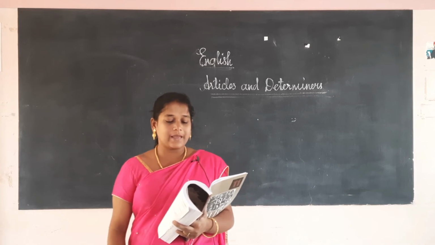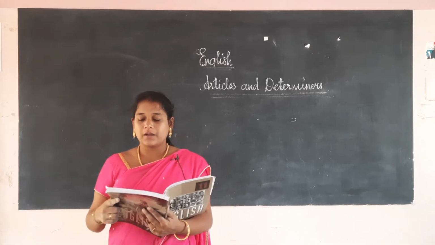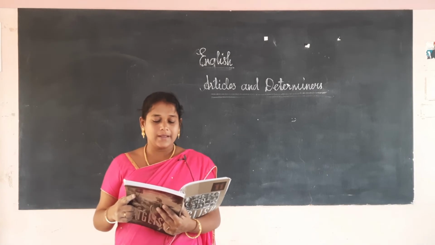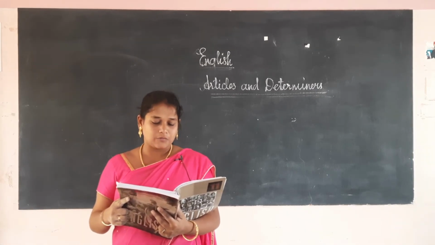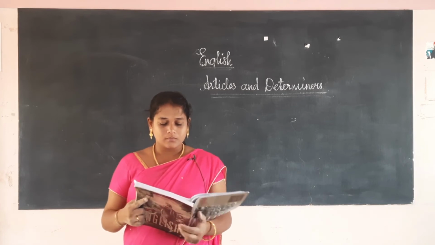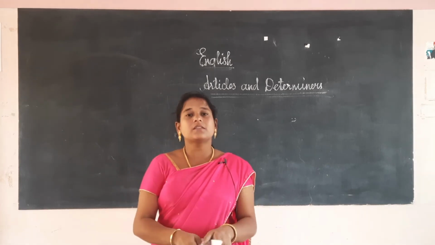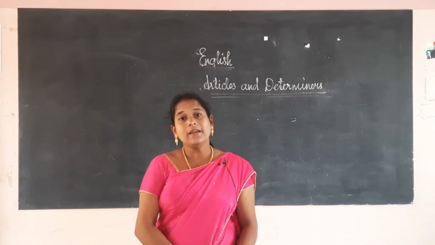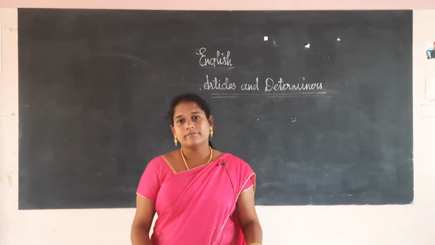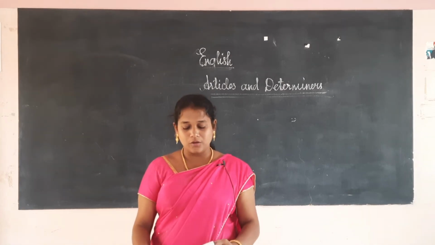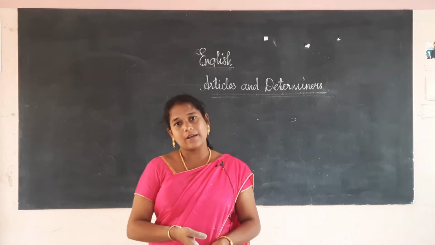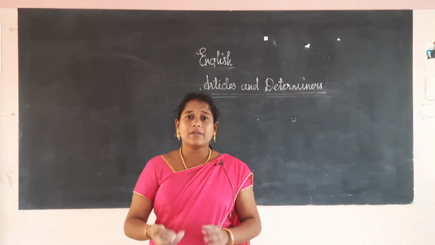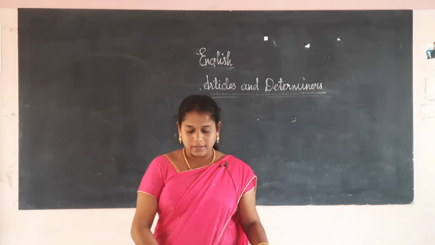So here the article is not used to refer to any definite places or buildings, but rather to normal activities that go on in our daily life. These are the things where we won't use any articles. So this is the omission of articles: wherever we have to use an article and wherever we should not, where we have to use the definite article, and where we should use the indefinite article.